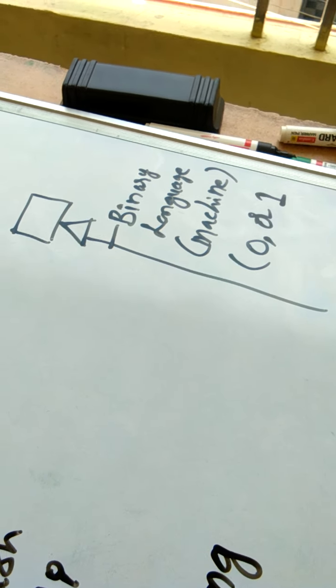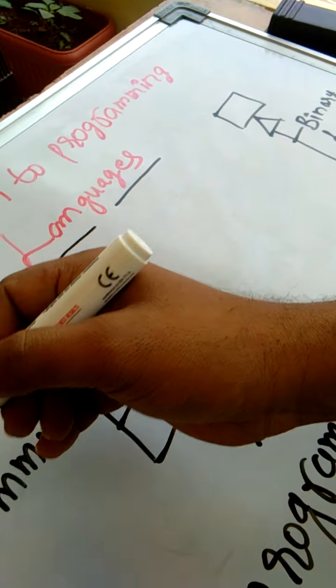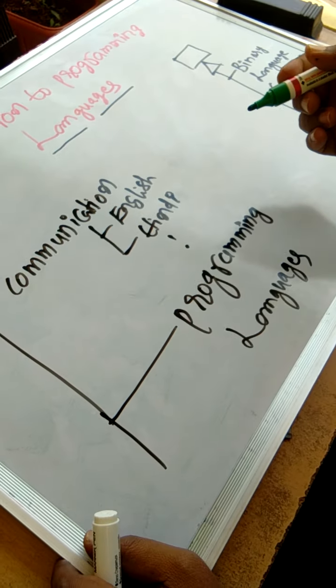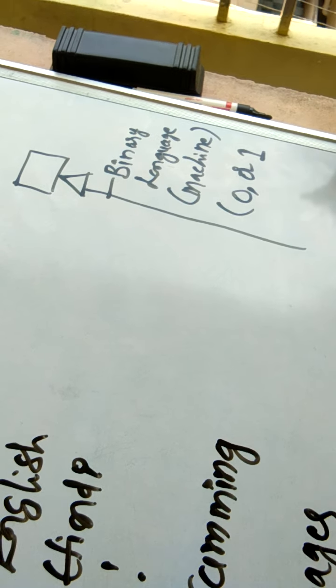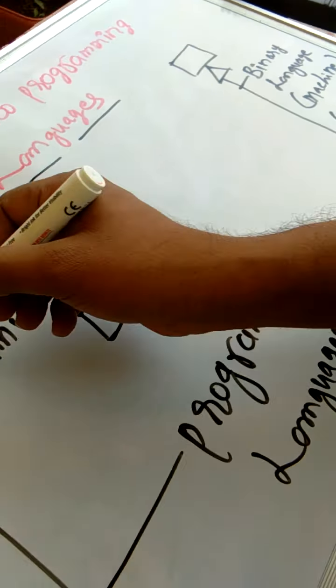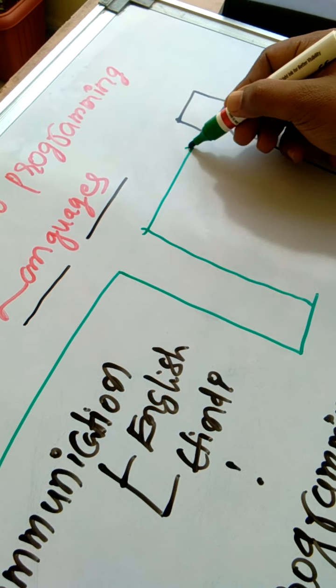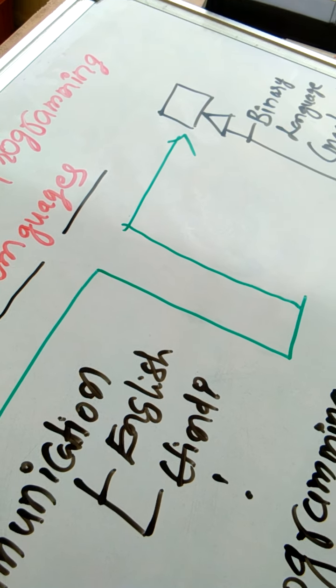The point is here, we try to understand, human beings understand languages like English, Hindi, Telugu, and programming languages, but computer understands only machine level language. But see, very often you will find the human beings are able to communicate with the computer.